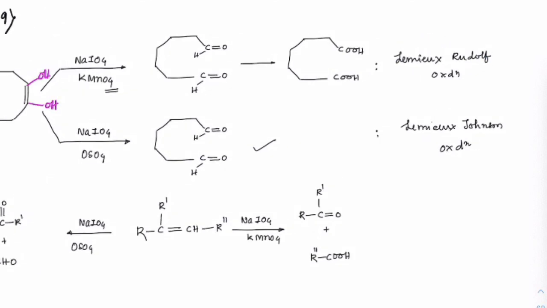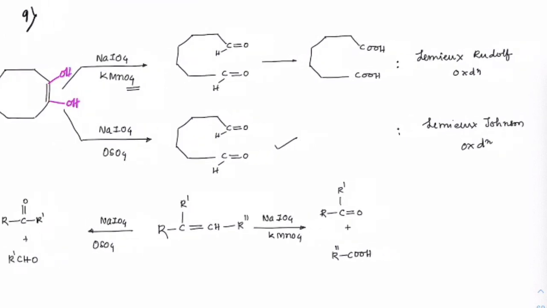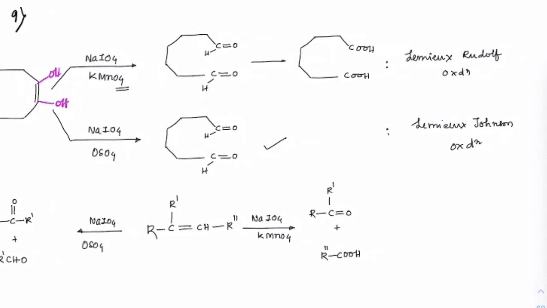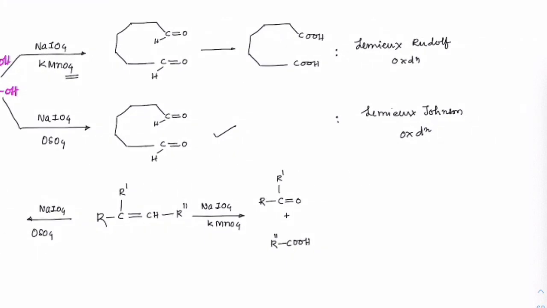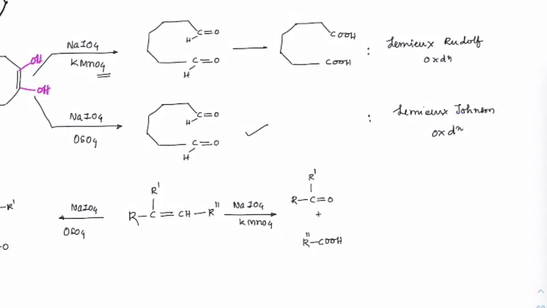Not in JEE, please understand these names are not in JEE, but if the reaction comes, just check out how it is done. So Lemieux-Rudolph oxidation. Same thing if you use osmium tetroxide, diols will form here, NaIO4 will break that and it will end at aldehydes because osmium is not going to oxidize further towards acids. Okay, so this is Lemieux-Johnson oxidation and Lemieux-Rudolph oxidation. Johnson ends at aldehyde, Rudolph goes up to acids.